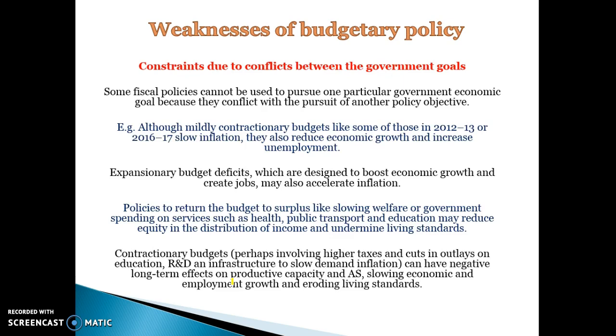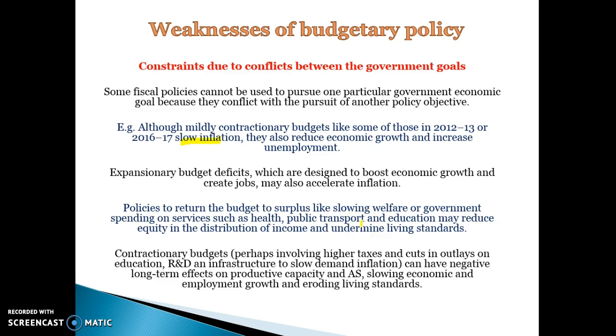There can also be conflicts between various goals. For example, we might implement a mildly contractionary budget to slow inflation, because inflation's an issue, but that may have problems for economic growth or unemployment. Expansionary policies designed to boost growth may have problems for inflation. Policies to return the budget to surplus, like slowing welfare or government spending, may reduce equity.